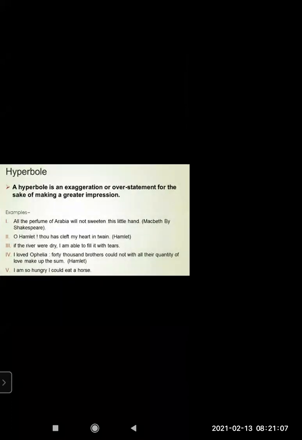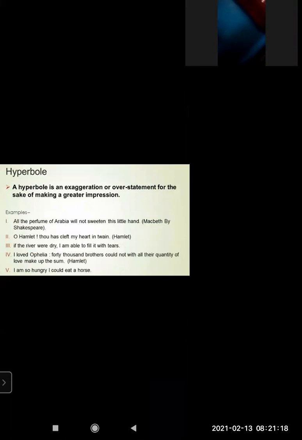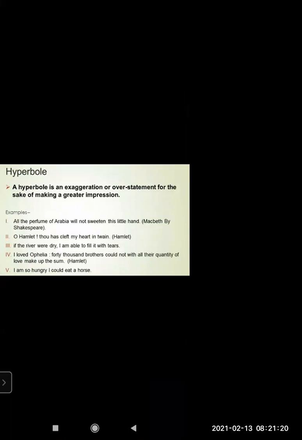Now we will see hyperbole. This is the third one we are going to see today in the figure of speech. A hyperbole is an exaggeration or overstatement for the sake of making a greater impression. Here, things are exaggerated, overstated. It is being stretched, exaggerated to make a greater impact.